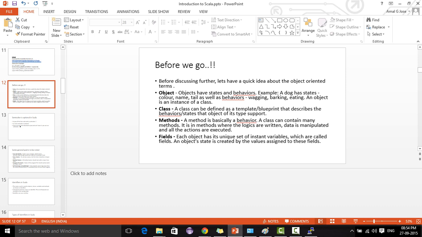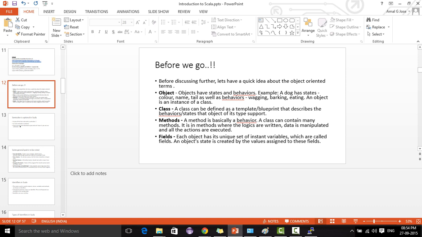Suppose a dog has states like color, name, tail, etc., and it has behaviors like wagging, barking, eating, smelling, all these things. So any object is something which has states and behaviors.